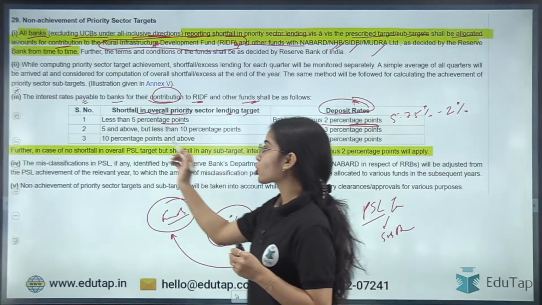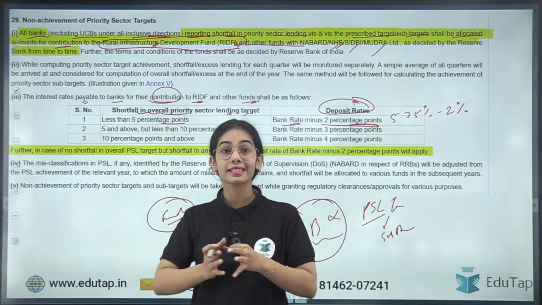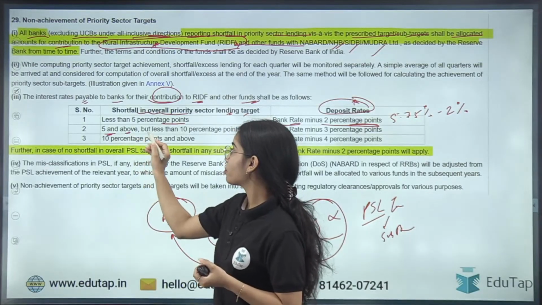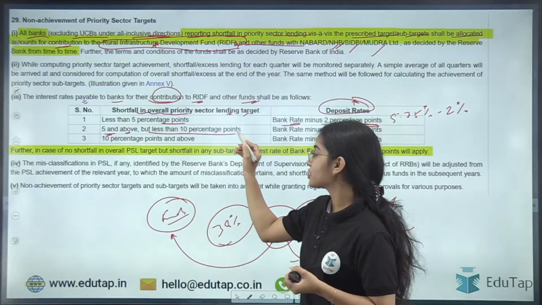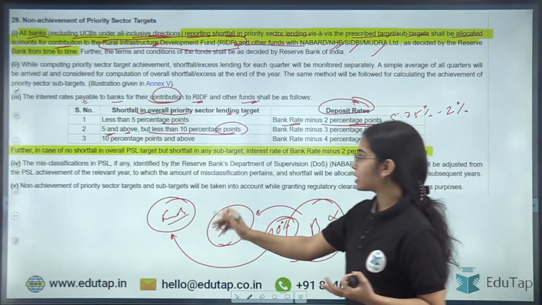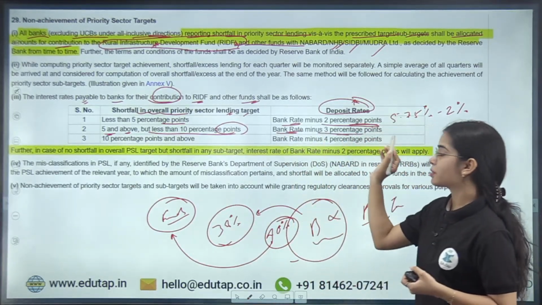Okay, if the shortfall in priority sector lending is 5 percentage points and above but less than 10 percentage points, the bank will receive interest on its contribution to the funds at bank rate minus 3 percentage points.